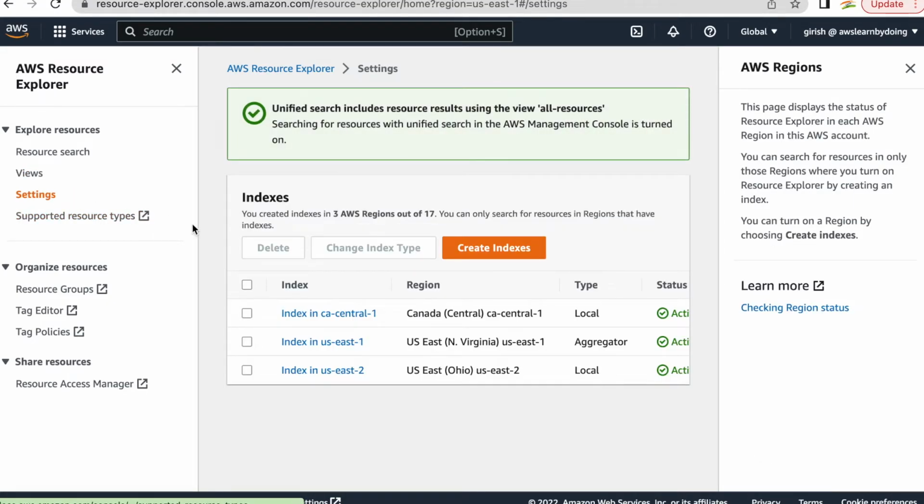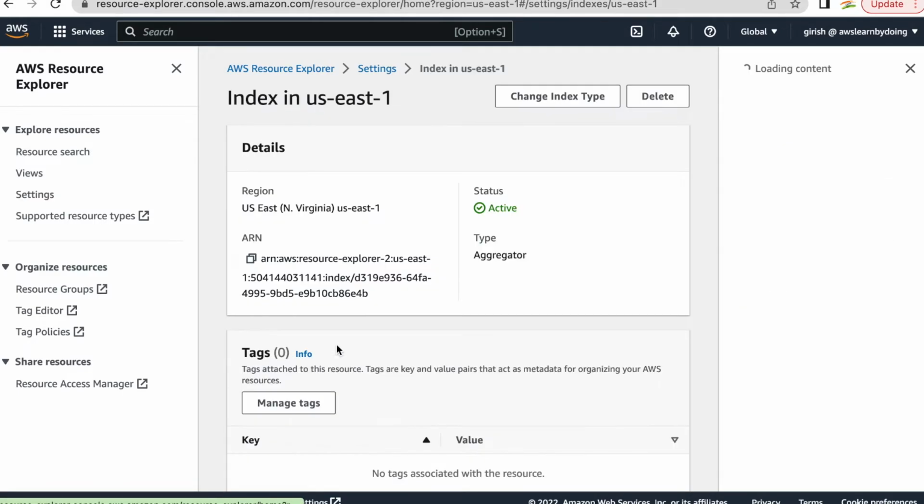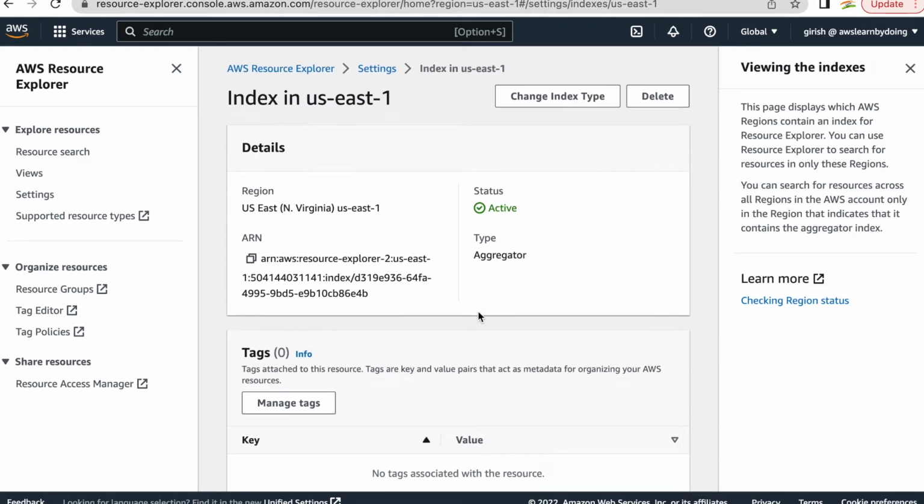Okay, so let's go into settings, like what is there, right? If I go into settings, I can see the indexes we talked about. You can see that a local index is created in US East 2 and Canada Central 1. When we enabled Resource Explorer in these three regions, they promoted this local index to aggregator. So whenever something happens in these two regions, like you create new resources or delete some resources, that will flow into this aggregator index. That makes sense, right?